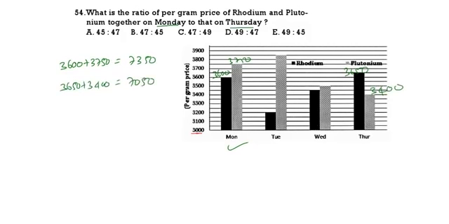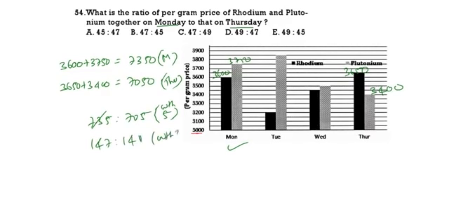What is the ratio? This is Monday, this is Thursday. 735 is to 705. I am dividing with 5. 5 14 70, 5 sevens. 5 14s, 5 ones. Now I will do with 3. 3 49s, 47. So what is the answer? 49 is to 47. That is the correct answer. See the next question.